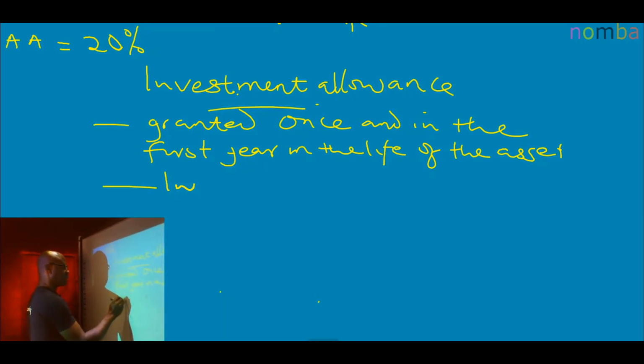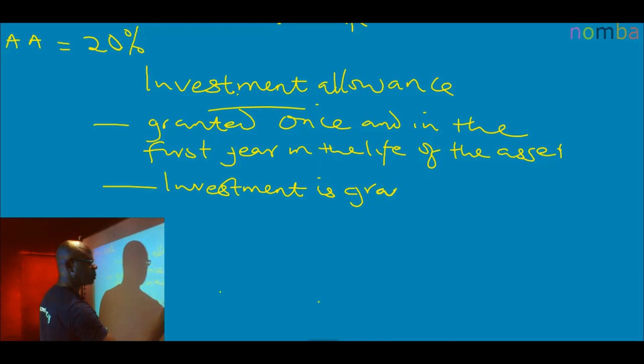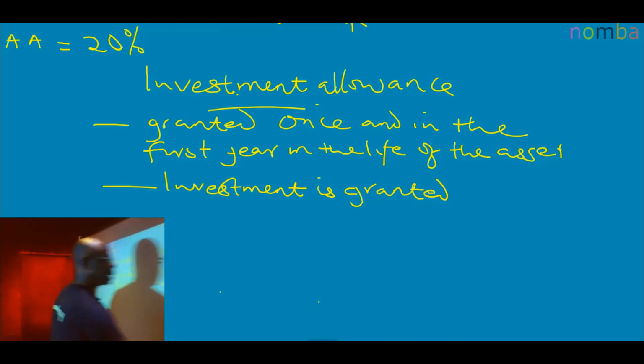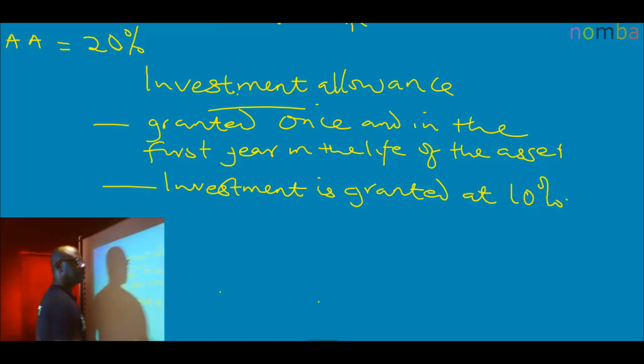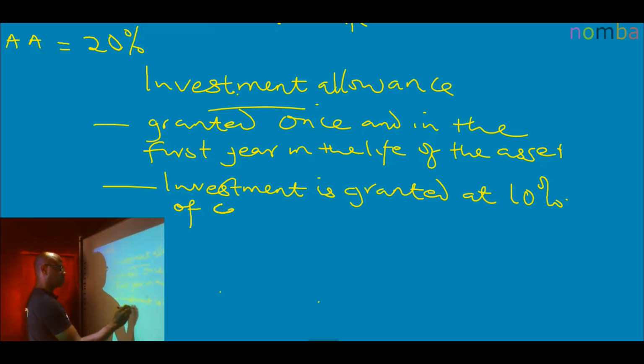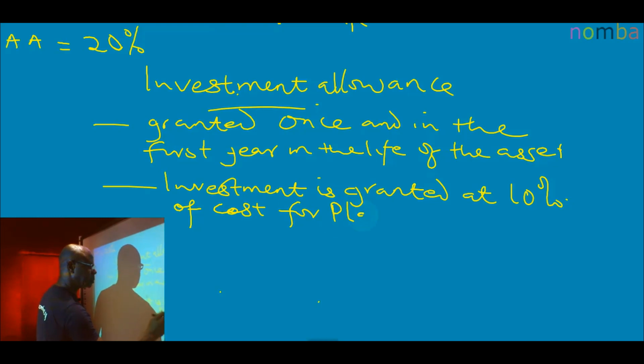Investment allowance is granted at 10% of costs for plant and equipment.